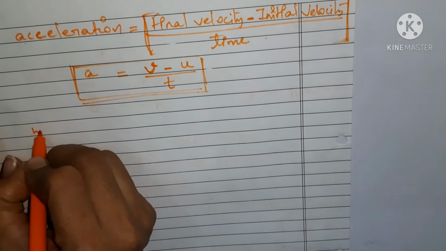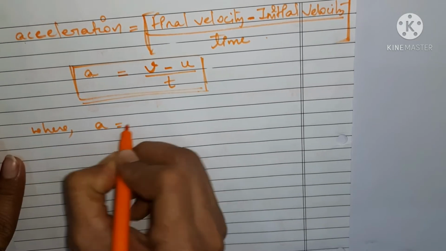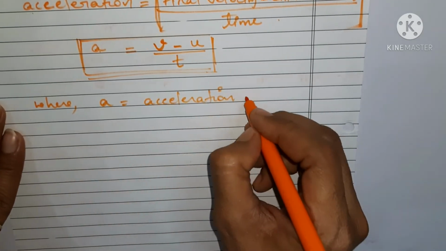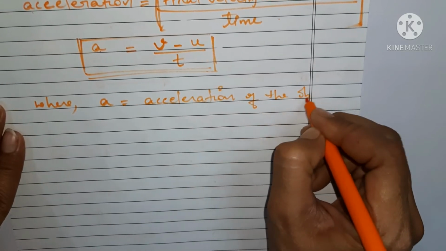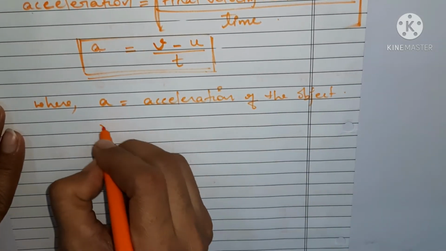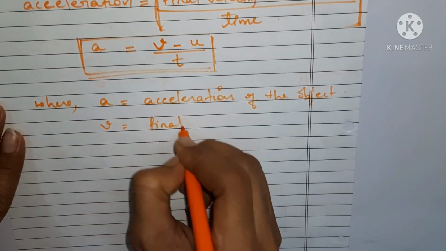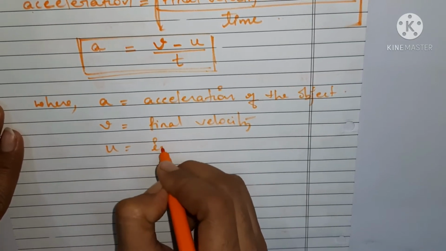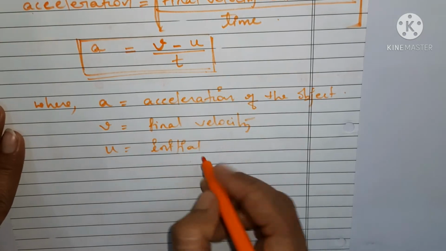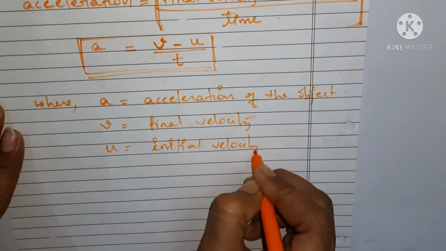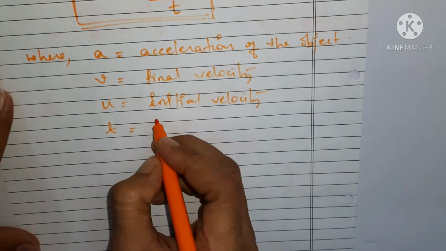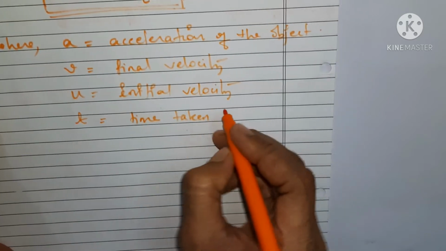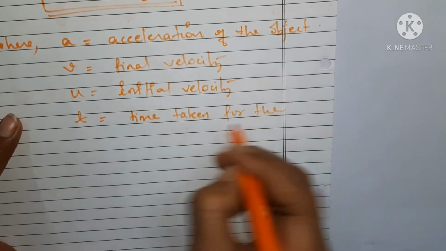So you can write it here: where a is acceleration of the moving body, v is final velocity, u is initial velocity, and t is the time taken for the change in velocity.